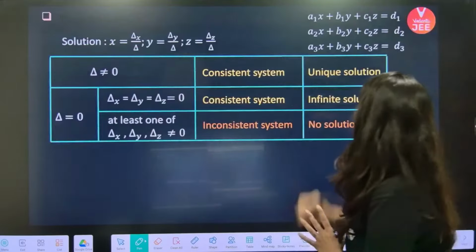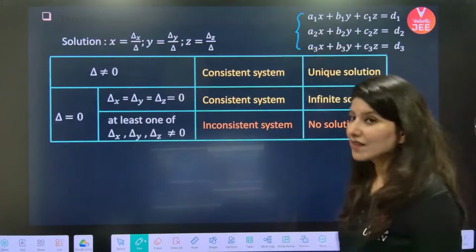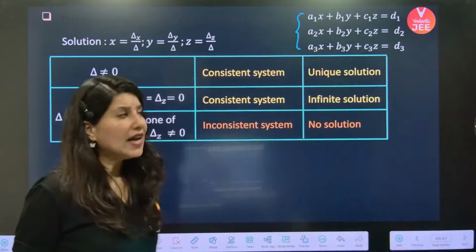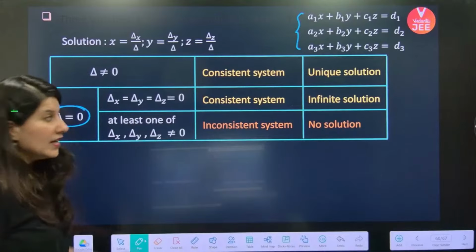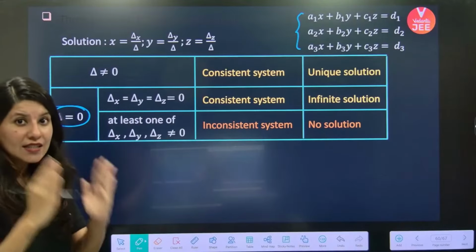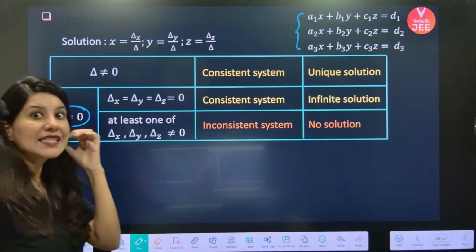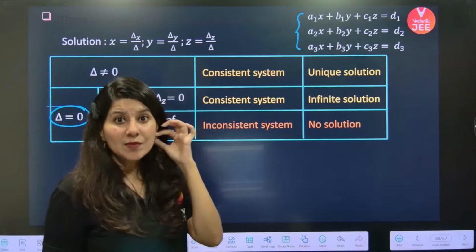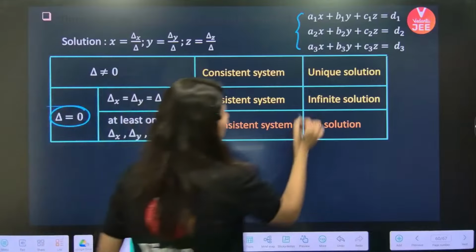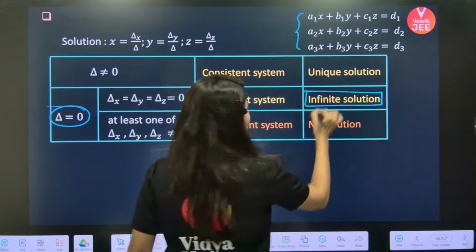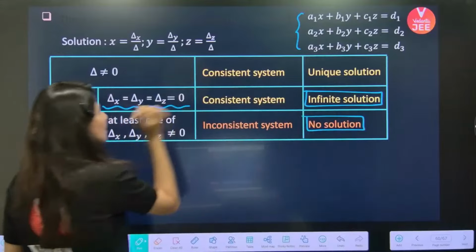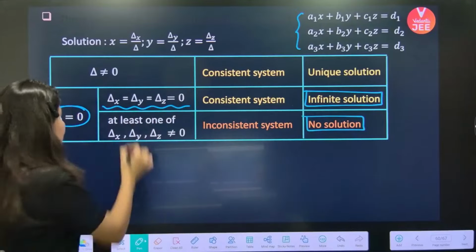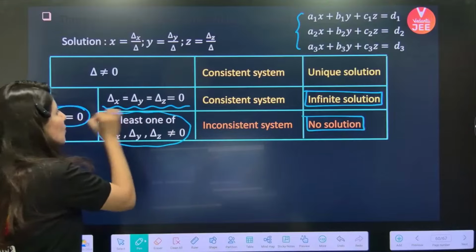Now, suppose 3 equations are given to you. If delta, the main determinant, is coming 0, what does that mean? That means either you have infinite solutions or no solution. Infinite solutions when the rest of the determinants are also 0, and no solution when at least one of them is non-zero.